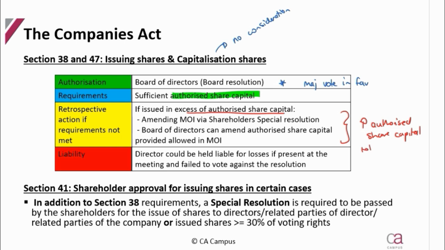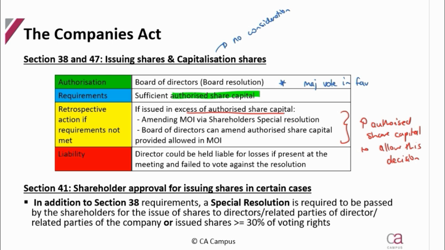to allow this decision. Okay, they don't have to go first and increase the authorized share capital. They can go and issue the shares and subsequently amend the MOI to increase for the excess authorized.